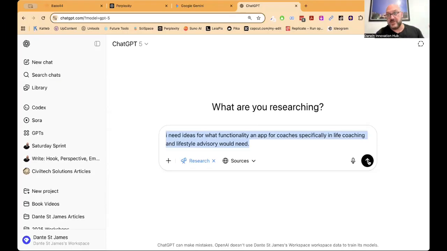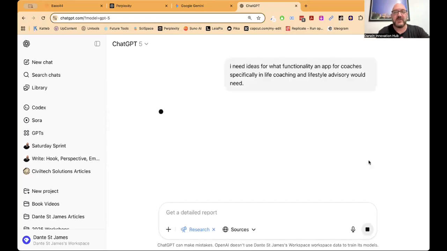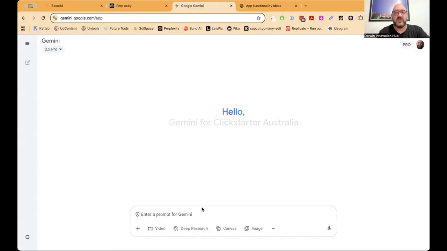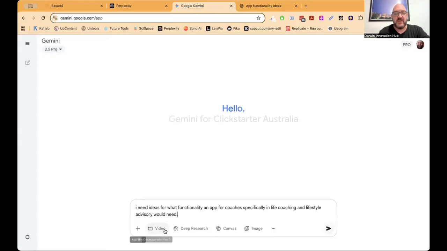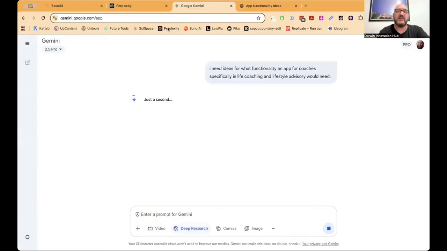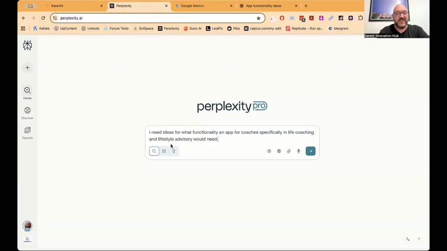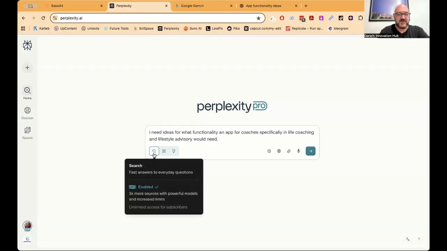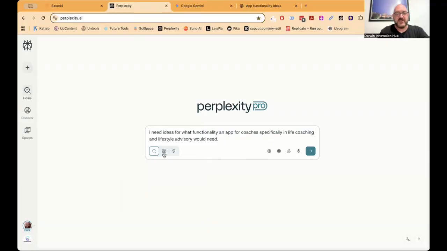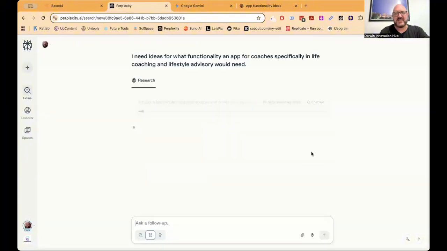I'm actually building a coaching app myself. I've been working on it today. This is completely unrelated though, so it'll be something a little bit more simple. So we're going to put that away. I can also go into things like Google Gemini and say the same thing, do a bit of deep research, find out a little bit more about it. Even Perplexity, do the same thing. You can go deep research on any topic. Only problem is that deep research on Perplexity is a bit slow.